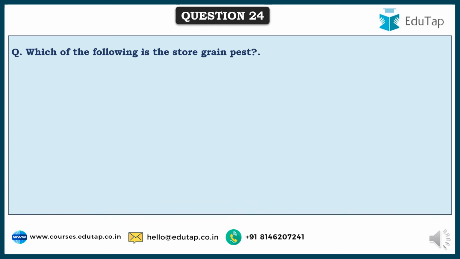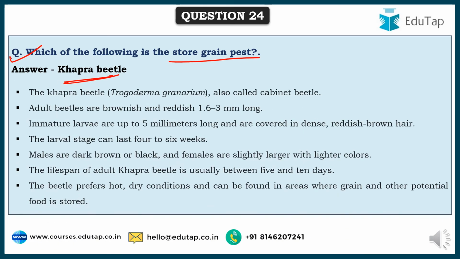So friends, next question says, which of the following is the storage grain pest? See friends, pests can be classified into two major types based on where they attack, directly on the plants or in the storage. So they are either field pests or storage pests. Here Khapra beetle is one, that is a stored grain pest, and its scientific name is Trogoderma granarium.